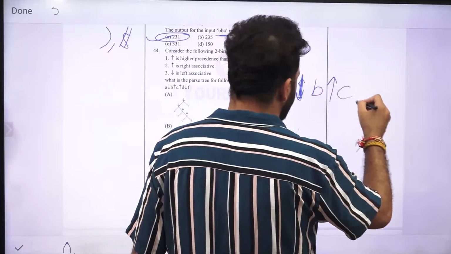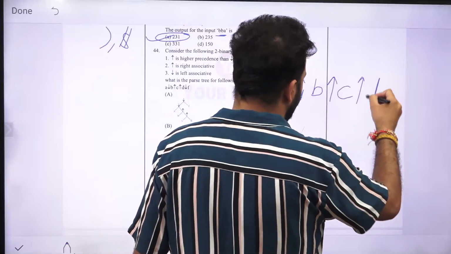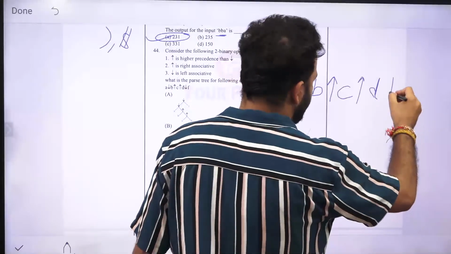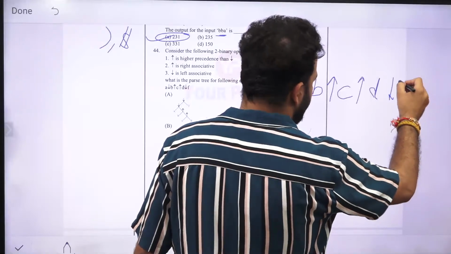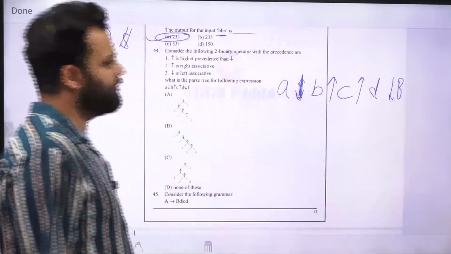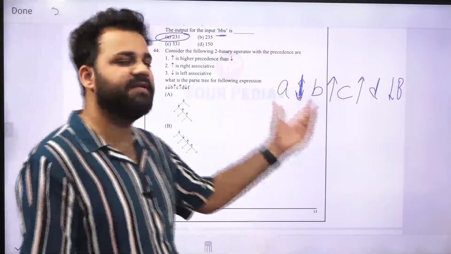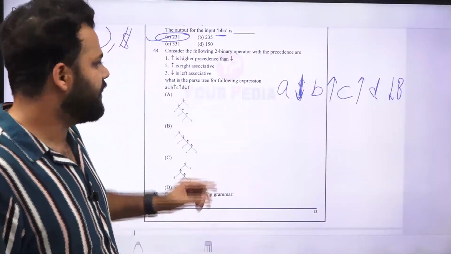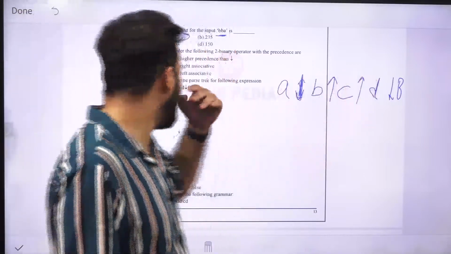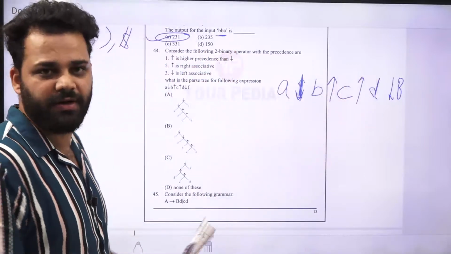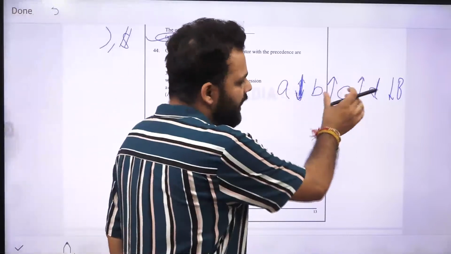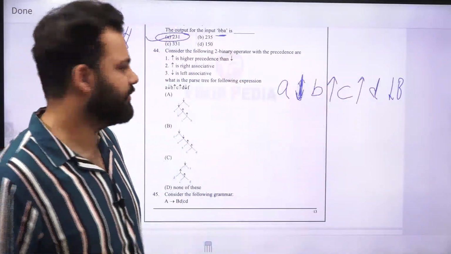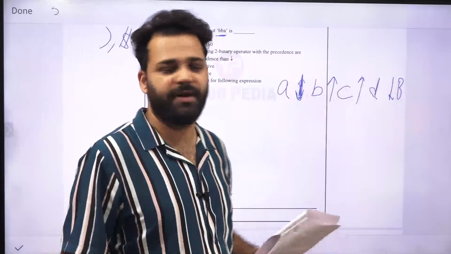Then we have B, then we have C, then we have D, and then we have F here. Now this is the expression that has been given to us. Now higher precedence is for the upper arrow one. The upper one will be done before. One more thing, the upper one is right associative. So if there are two upper arrows in the same expression, the right one will be done first.